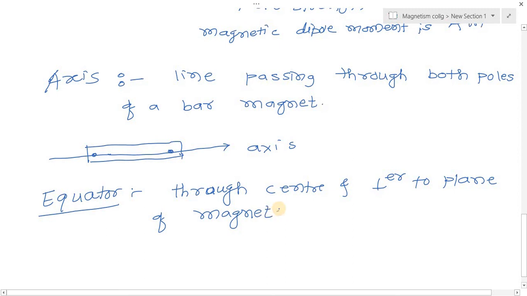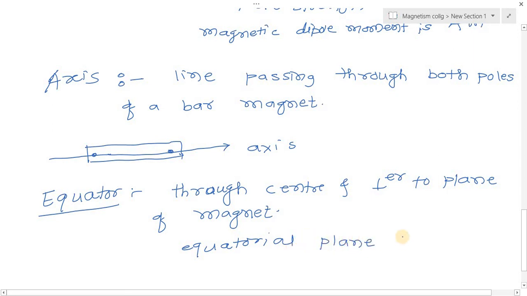That is called the equator, and that is the magnetic equator. The plane containing all equators is called the equatorial plane. So equatorial plane means the plane which contains all the equators.